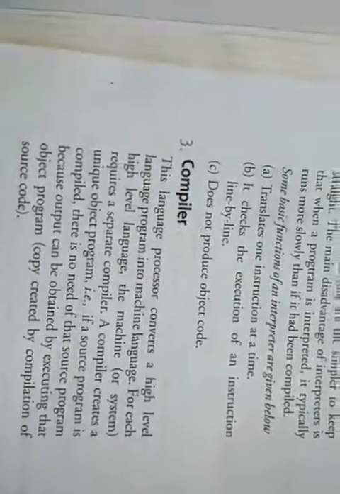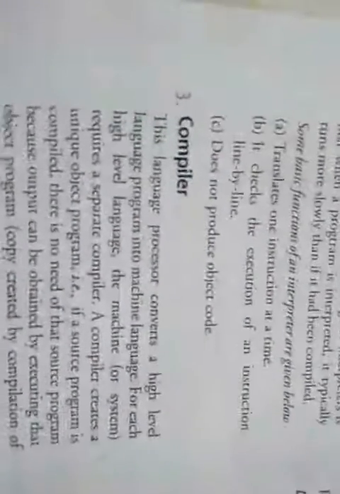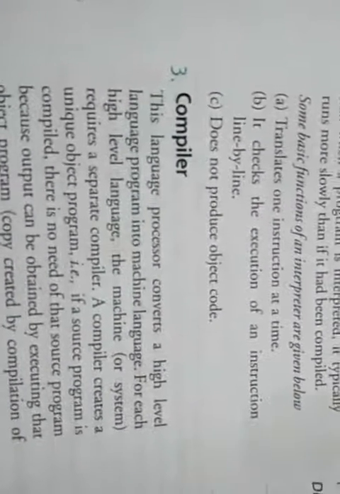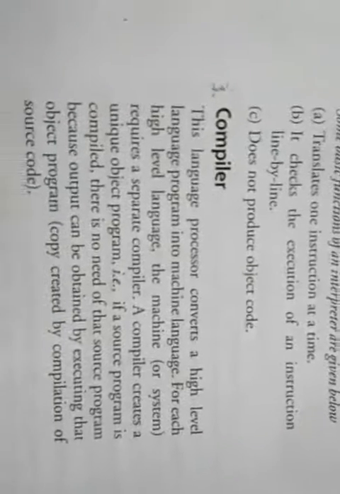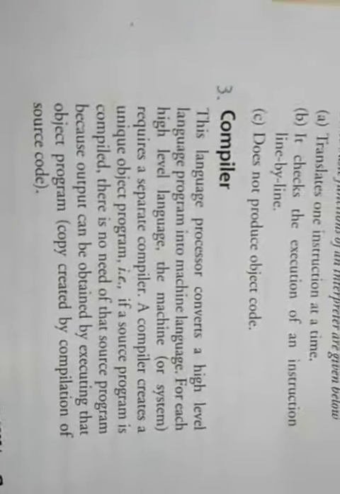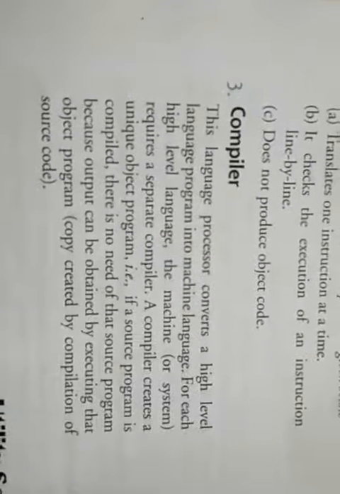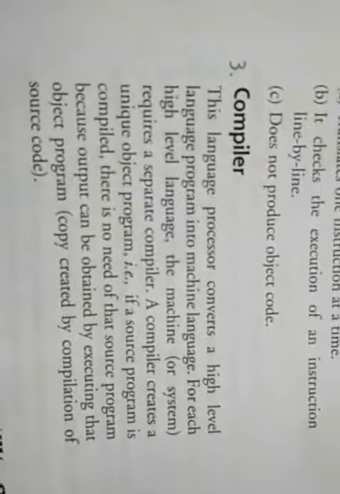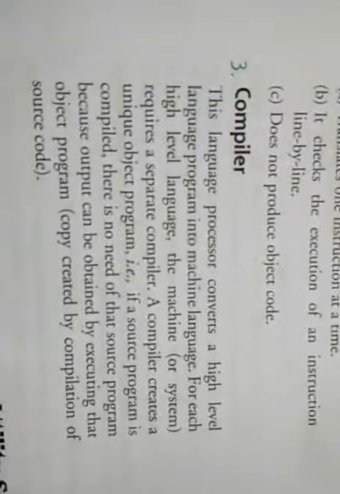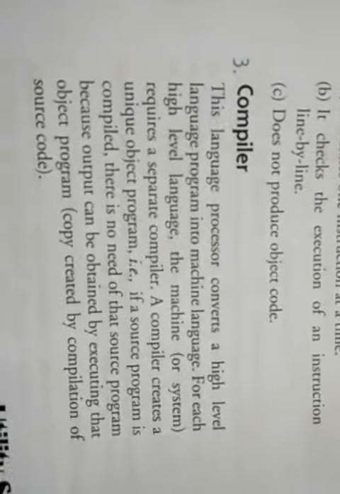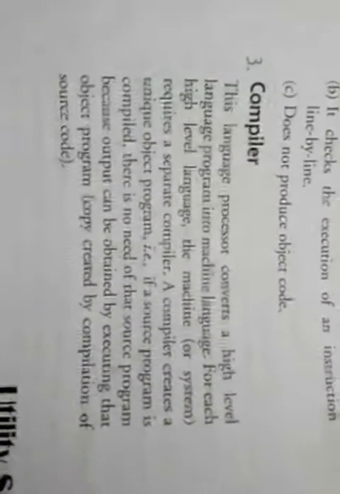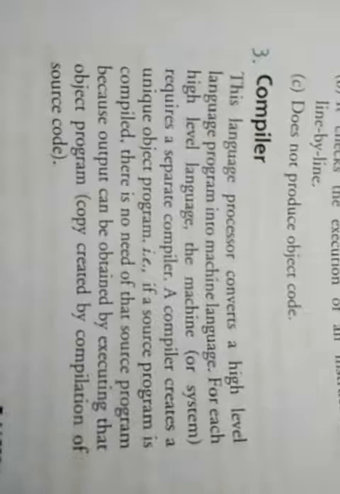And the third category of translator is the compiler. This again converts a high level language program into machine level language, but it converts it all at once. So all the latest languages such as C++, Java, and VB.NET use a compiler, whereas old languages such as BASIC use an interpreter. The languages that use a compiler are much faster compared to an interpreter.